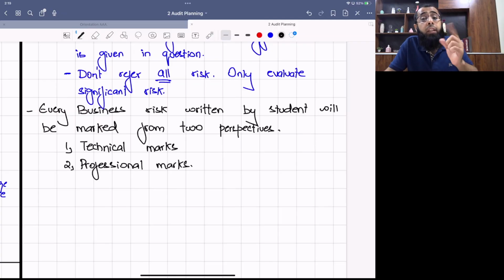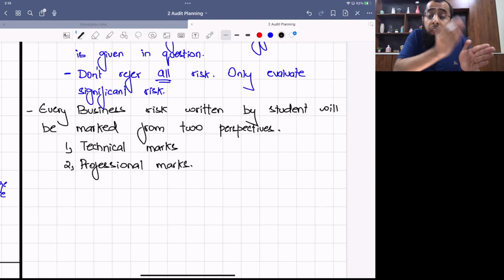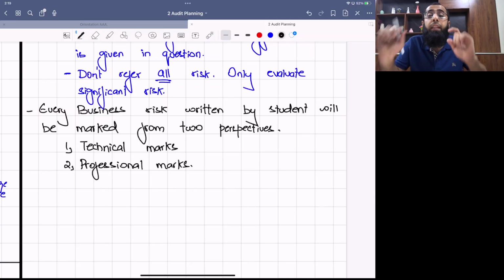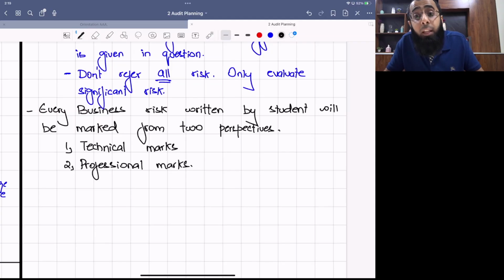Throughout your Advanced Audit and Assurance level exam, whatever drafting or writing you do in your answer, you will be evaluated and marked on it from two perspectives. One is technical marks, the auditing and accounting knowledge. The other is professional skill marks: how well you have communicated your answer, how well you have evaluated the scenario, how well you have taken judgments in your risk, like where you determine that this risk is a greater risk, this risk is a significant risk. The examiner will read your business risk, first think of it from the technical perspective, then read it again and evaluate it from the professional skill perspective.